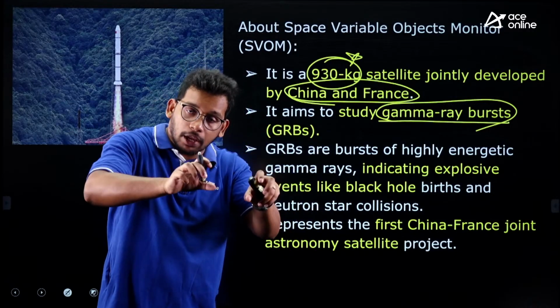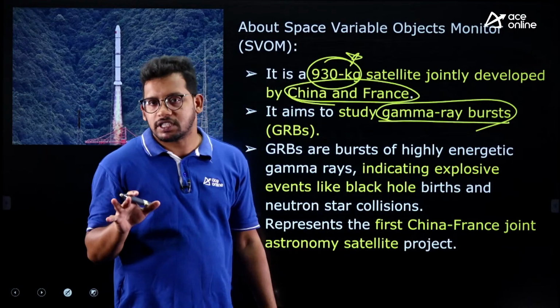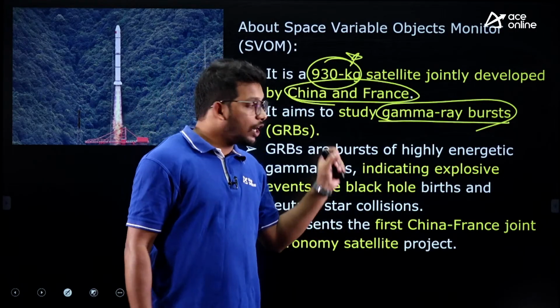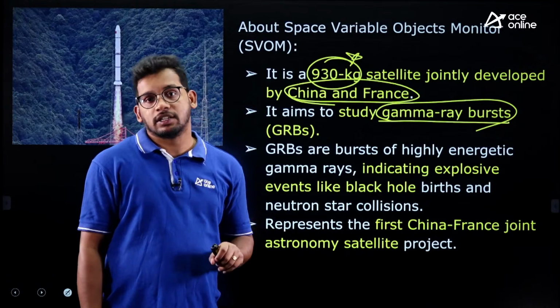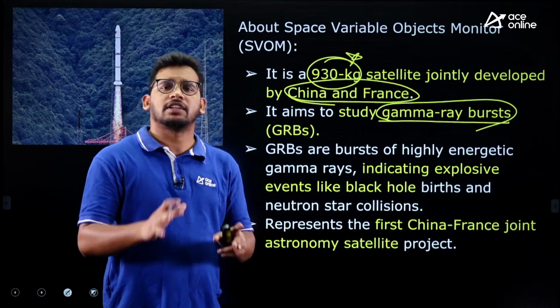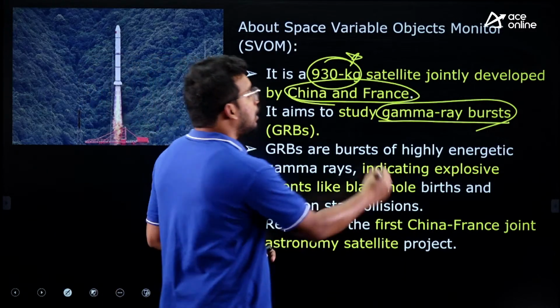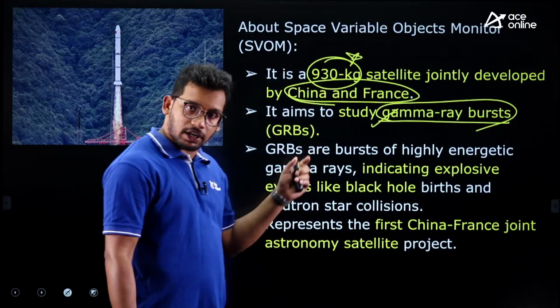If we are able to observe those gamma rays coming from the outbursts of stars or whatever space bodies, we can know about the age of those stars, we can know about the evolution of the universe, everything related to space can be known, right? Gamma rays give such information. So those gamma rays are to be studied by this particular satellite.